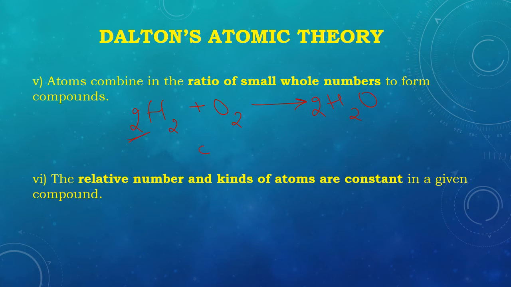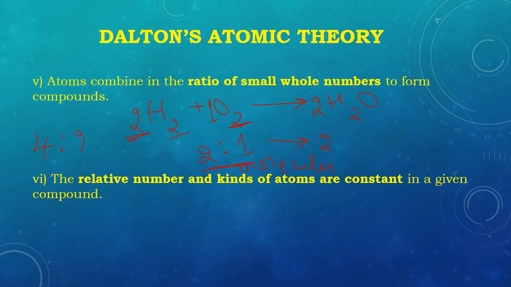So for the formation of water, okay, let me balance this. We will always have two molecules of hydrogen combining with one molecule of oxygen to give two molecules of water.